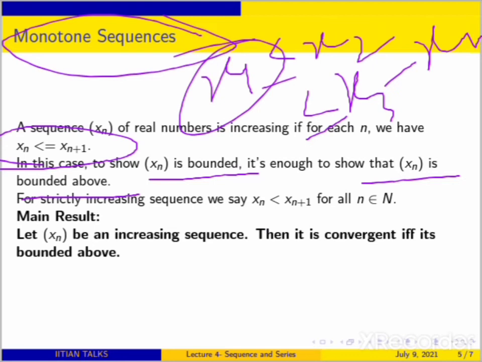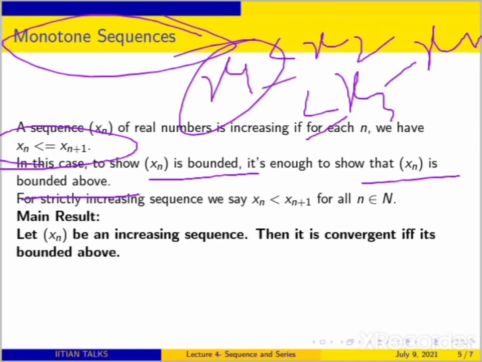And for a decreasing sequence, you can define it similarly. In this case, to show that xn is bounded, you need to show that xn is bounded below. Okay. For a strictly increasing sequence, we say that xn is strictly less than xn plus 1, meaning the equal to sign is gone.